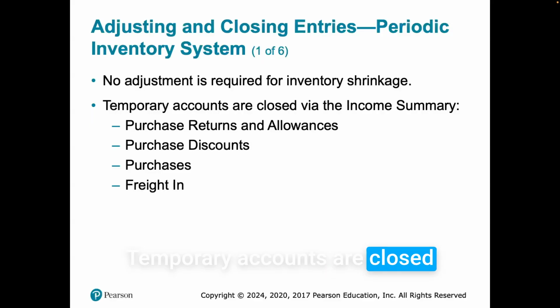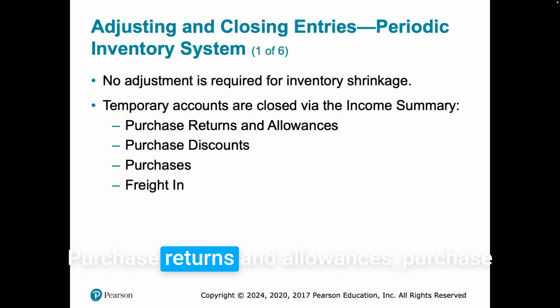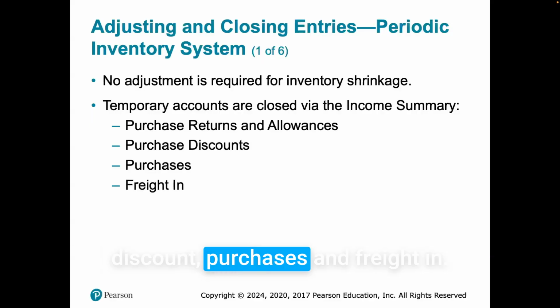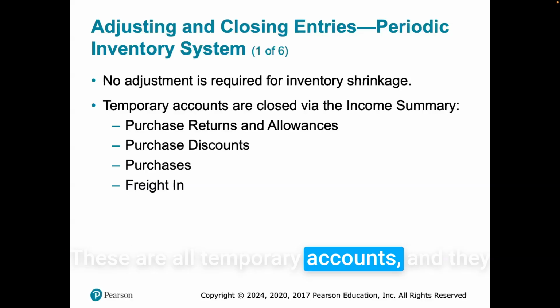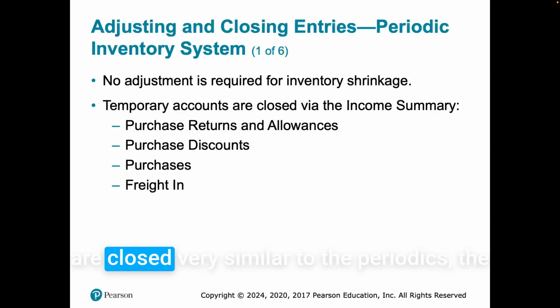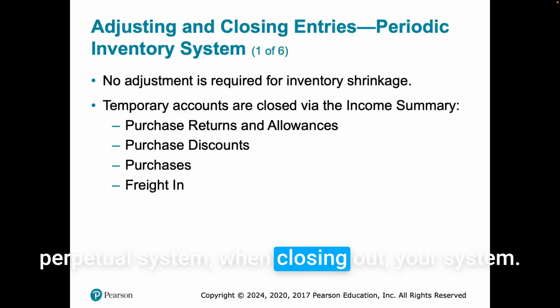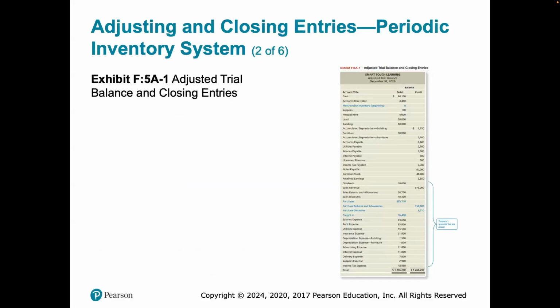Temporary accounts are closed via the income summary. Purchase returns and allowances, purchase discounts, purchases, and freight in are all temporary accounts, and they are closed very similar to the perpetual system when closing out your system.